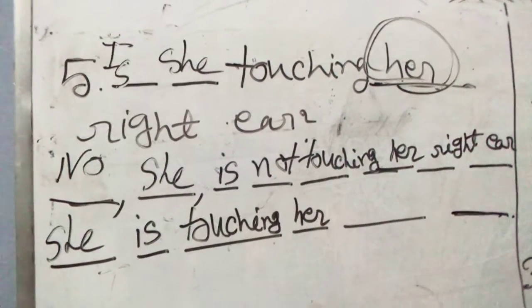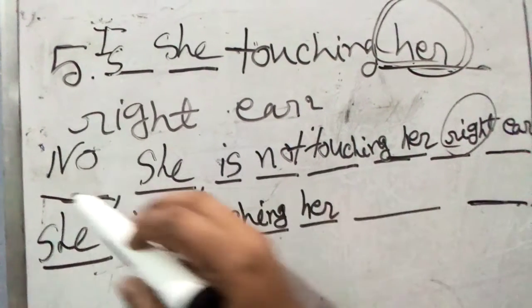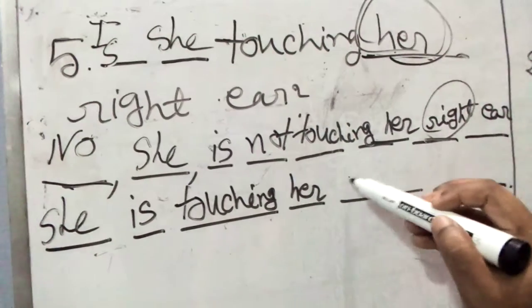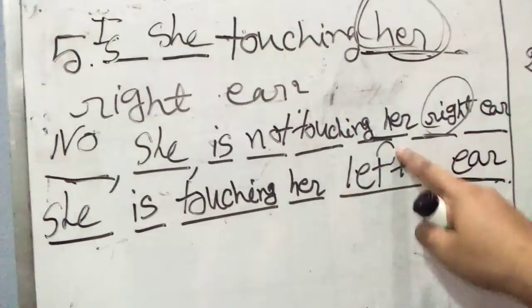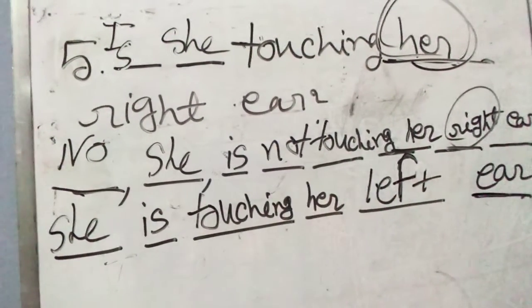Got it? So she is touching her which ear? Right or left? As I told you, no, so it can't be the right ear. So it will be the left ear. That's it. Okay, babies, we are done.